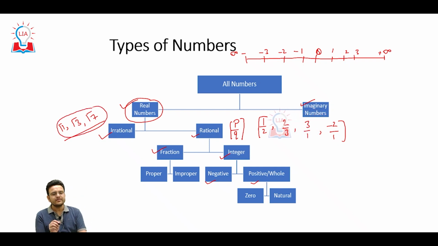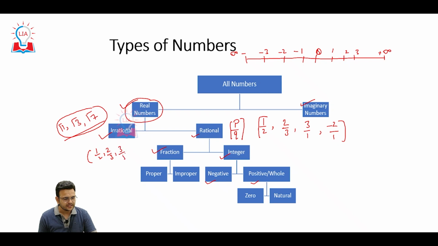So whenever a question comes on rational numbers, you have to know that rational numbers are those numbers which can be written in P upon Q format. Rational numbers can be of two types. One is fraction, like 1 upon 2, 2 upon 3, 3 upon 5.